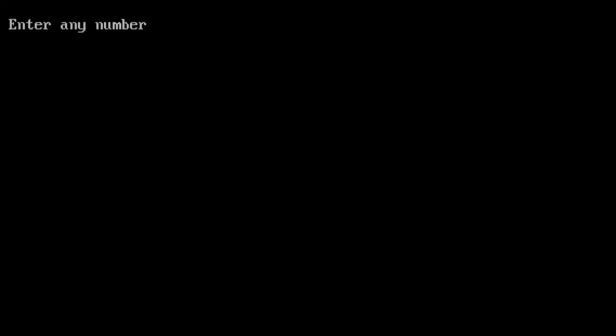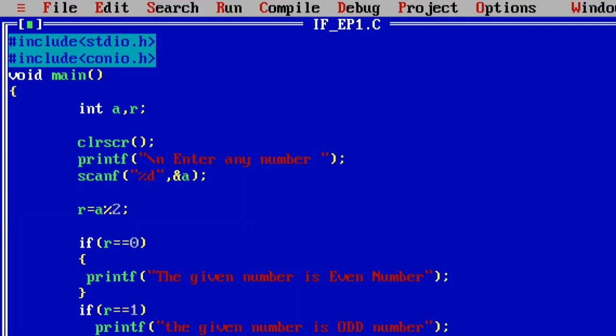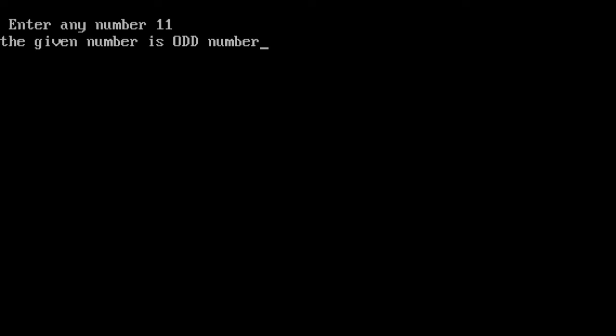Now my program responds, enter any number. I simply enter the value 11. Then see the answer with the help of Alt F5. The given number is odd number. You entered 11, and 11 is an odd number.